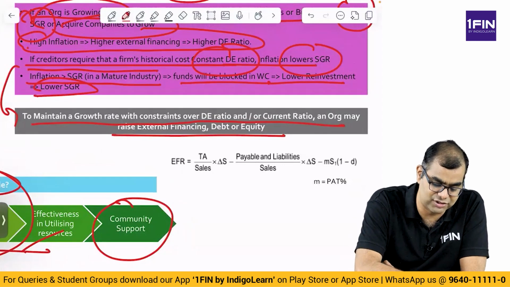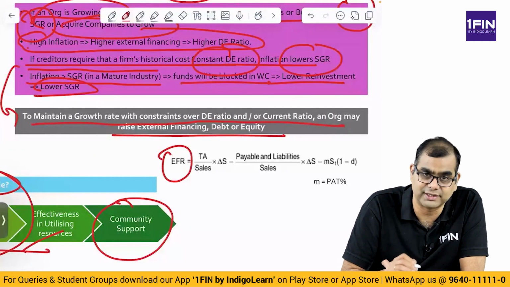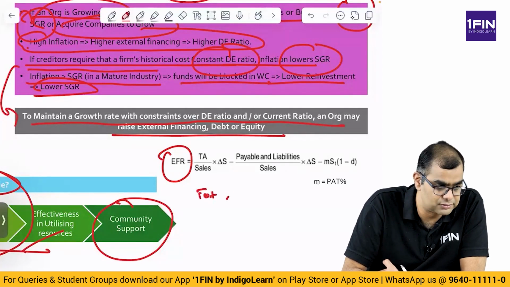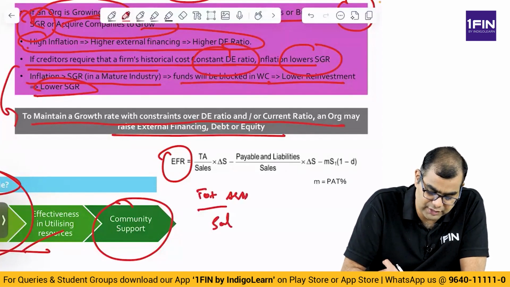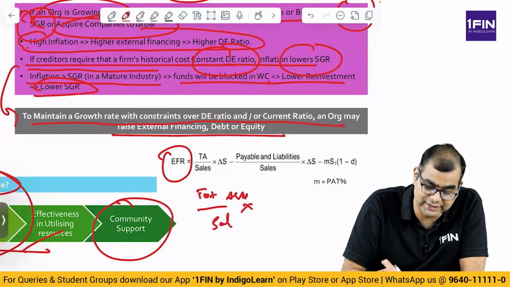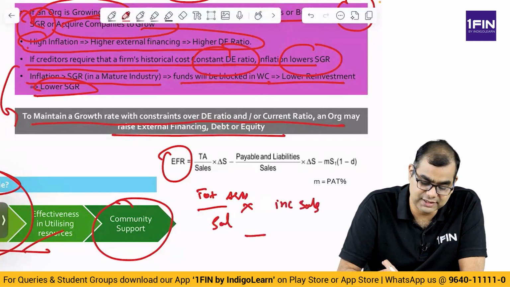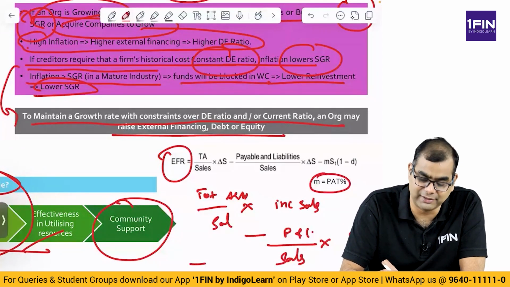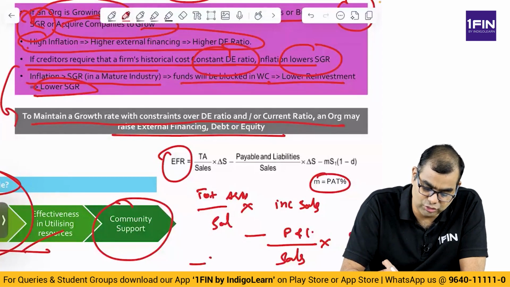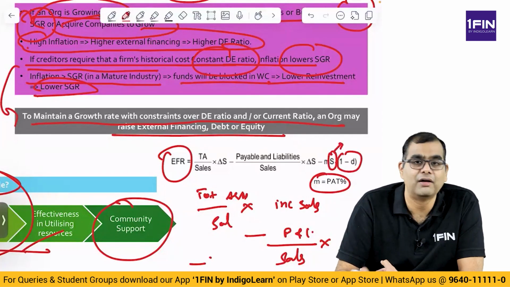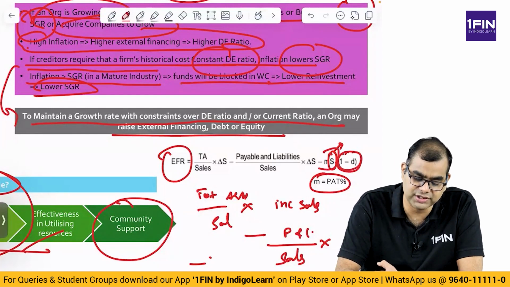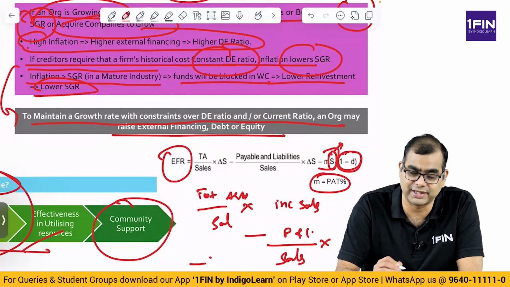Let us see. What is this formula first of all? External financing required, that is total external financing that is required, is TA, total assets, by sales, into delta sales, that is the increase in sales, minus payables and liabilities divided by the original sales value, minus M. M is margin, PAT margin. PAT margin into your new sales number into 1 minus D. What is D? D is dividend. Okay, PAT margin into new sales, of that how much is dividend? Well, that is subtracted. That is basically reinvestment into the company.